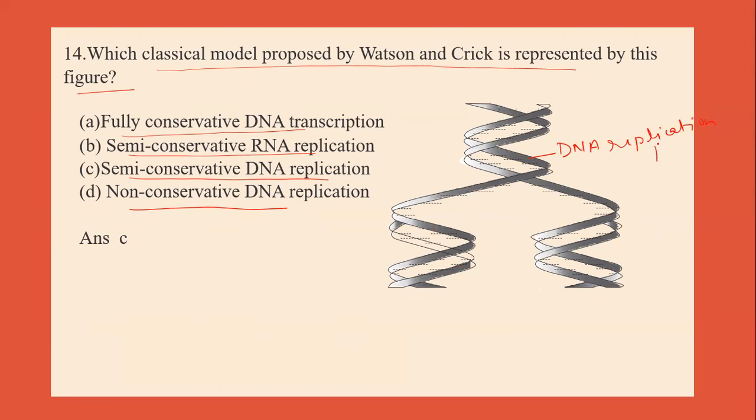Now, first of all, we should understand what is DNA replication. DNA replication is a process in which 2 copies of DNA are formed from a single copy. So this is 1 copy of DNA and this is 1 copy of DNA and this is the parental DNA.